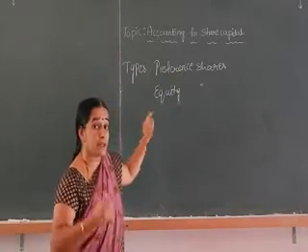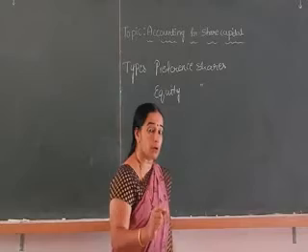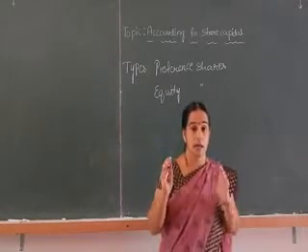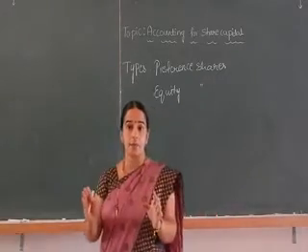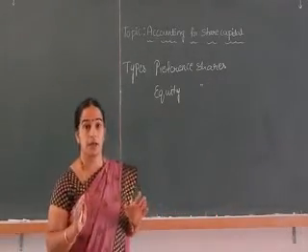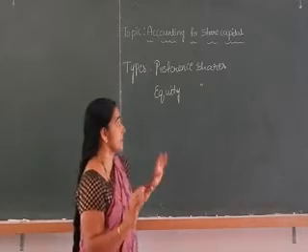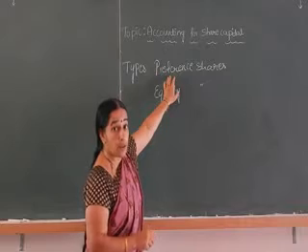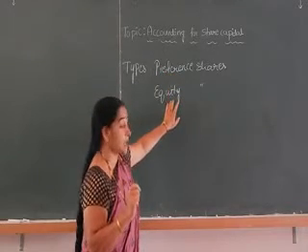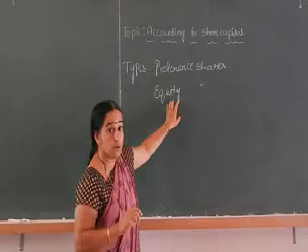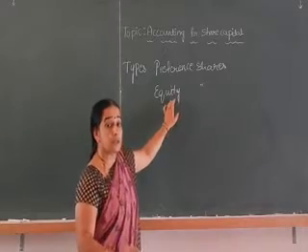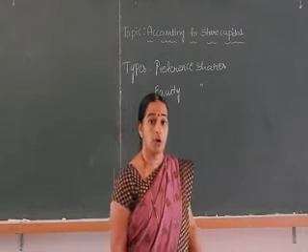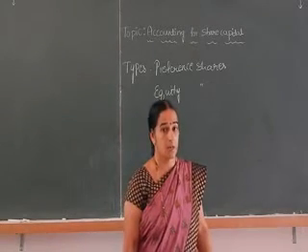Then what benefit do they enjoy? The equity shareholders' rate of dividend is not fixed. Suppose there is a higher profit in a particular year: after distributing the dividend to preference shareholders, the remaining profit will be distributed among the equity shareholders. So if there is a higher profit, they receive higher dividend, and if there is not much profit, then the dividend will be reduced.